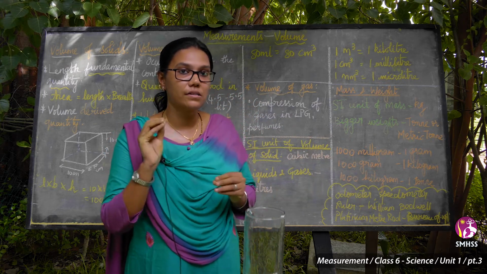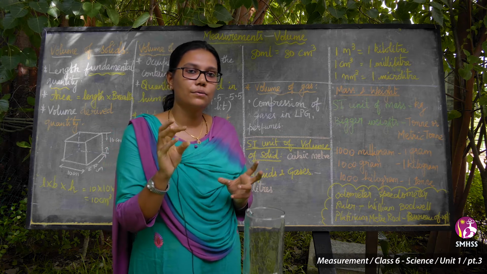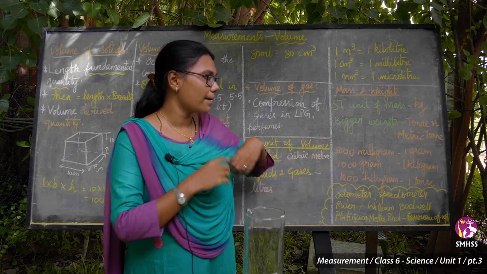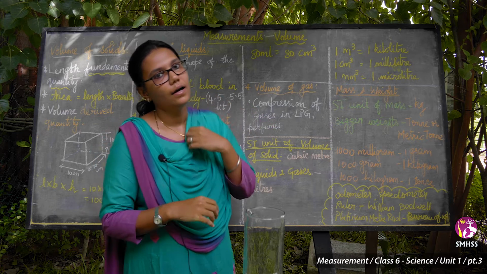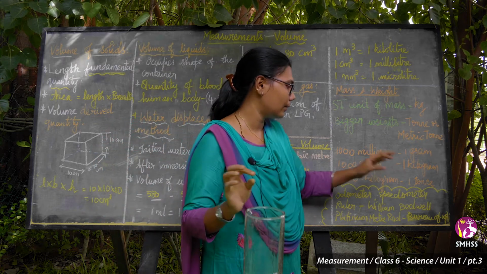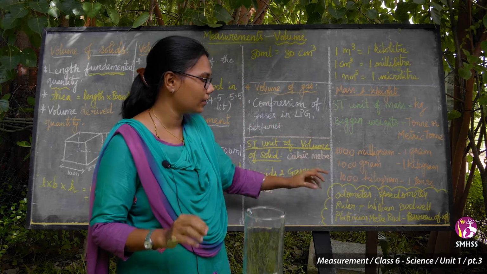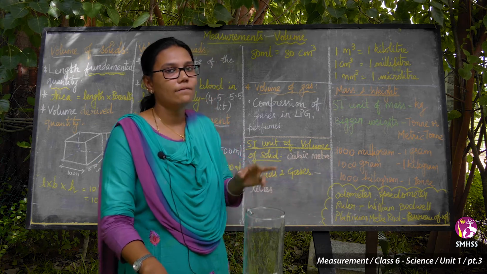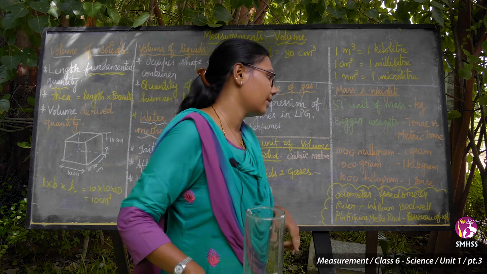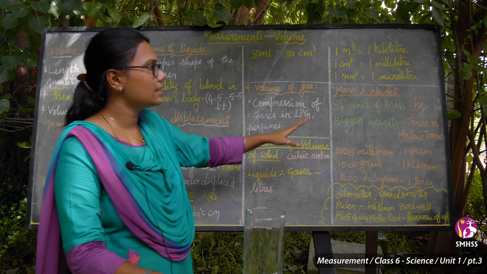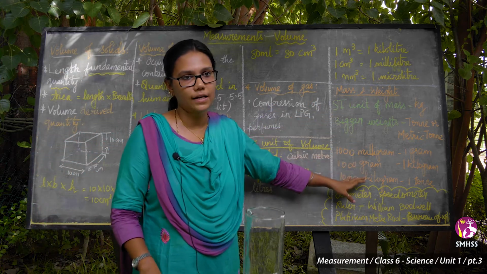So 1000 gram is 1 kilogram and 1000 kilogram weighs 1 ton. Okay, these are the things about mass and weight.